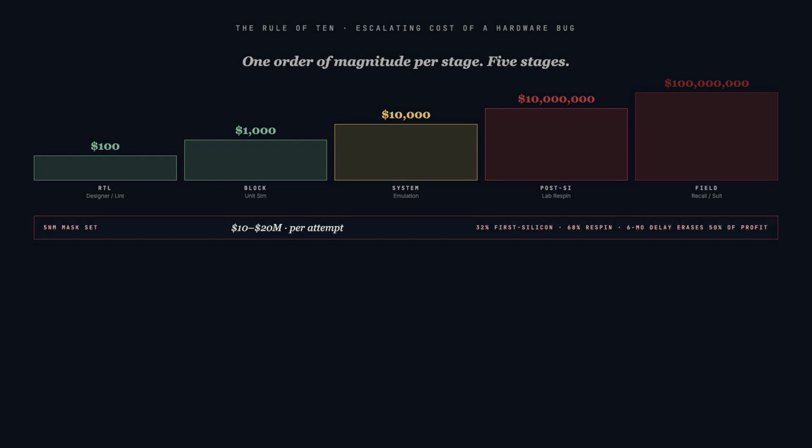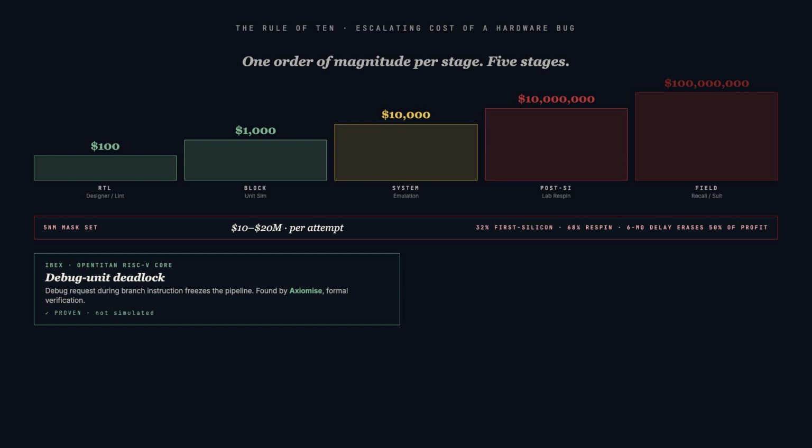At the 5 nanometer node, a fresh mask set costs between $10 and $20 million. Only 32% of designs achieve first silicon success. A 6-month respin can erase half of a product's lifetime gross profit.